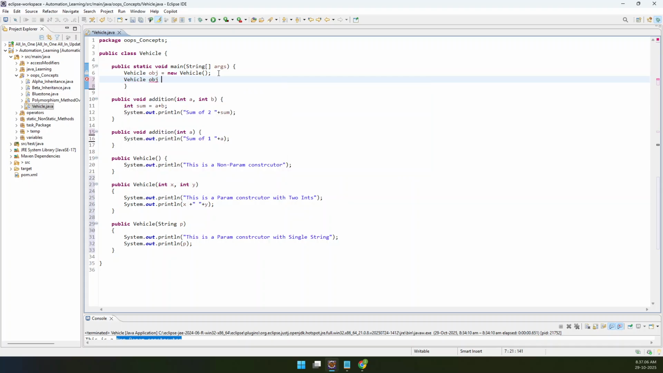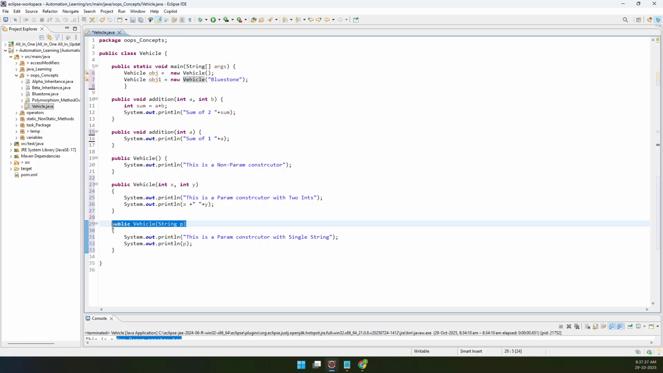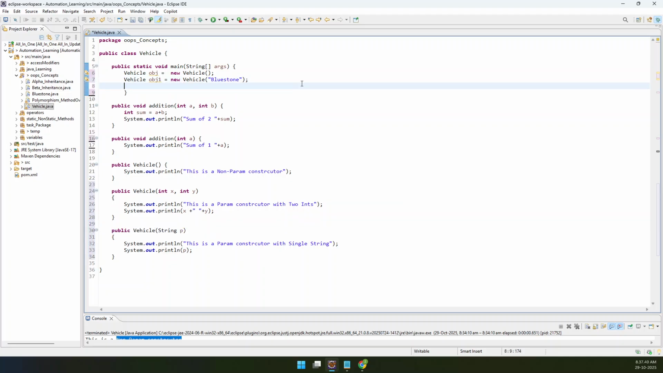Do you remember how we used to create an object for a parameterized constructor, right? You guys know it. So if you pass a single value here called bluestone, which constructor will be called now? A constructor which is accepting a single string. Is there any constructor that is accepting a single string? Yes. If you look at line number 29, there is a method with the name Vehicle that is accepting a single string. So this method will be called, even though you're just creating an object.